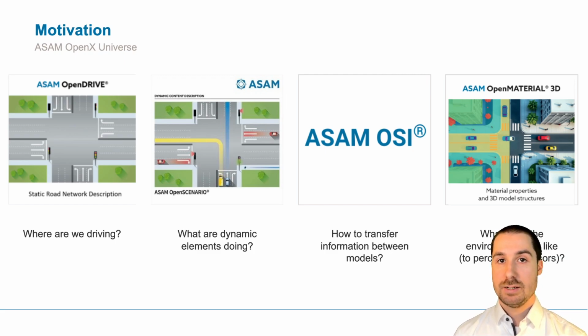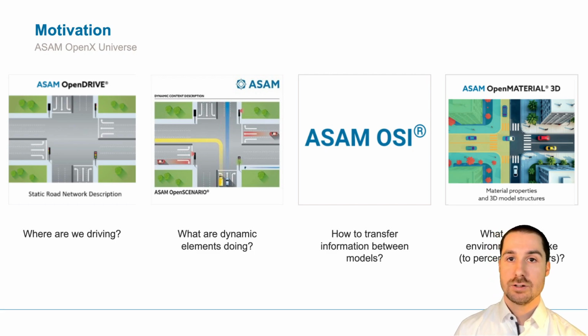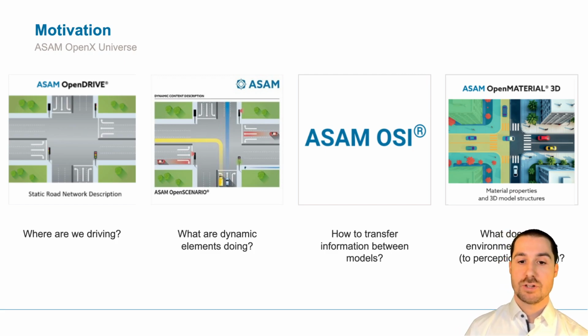The first one is ASAM OpenDRIVE. And OpenDRIVE helps define where we are driving. So it's a standard to define road networks and road infrastructure.